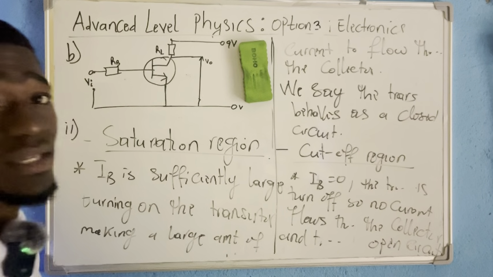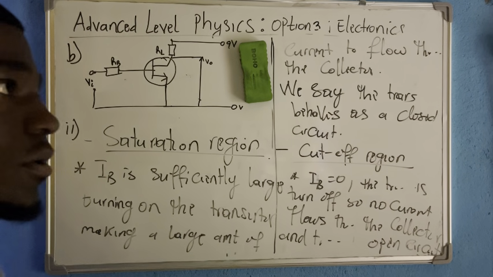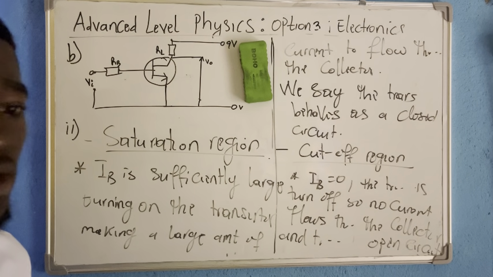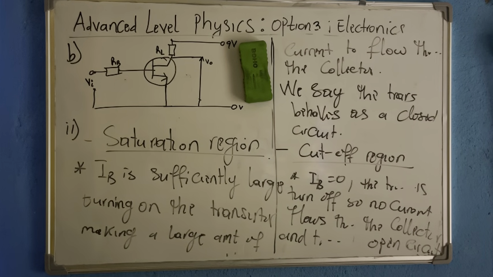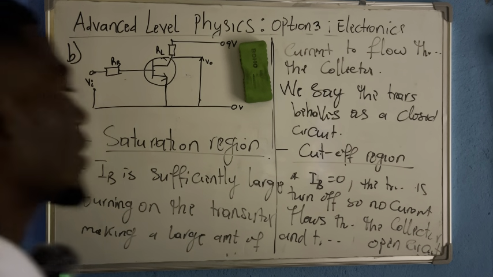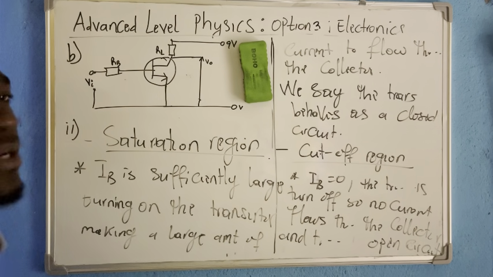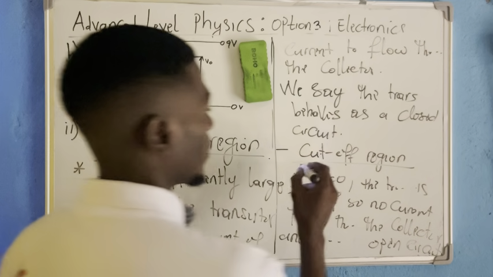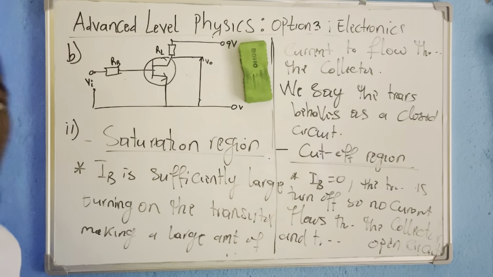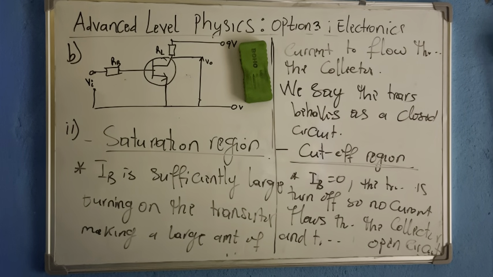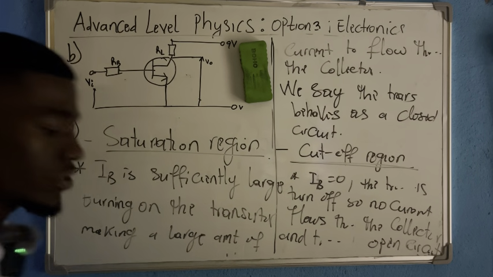We all know that in an open circuit, current cannot flow. Okay. In an open circuit, current cannot flow. So that is it. That is how we can explain how a transistor operates as a switch using these two regions.